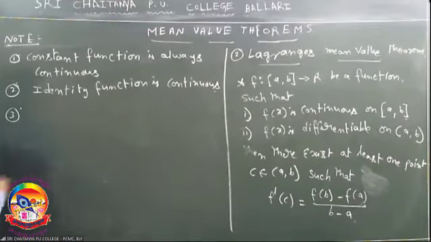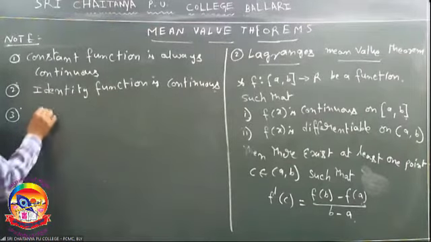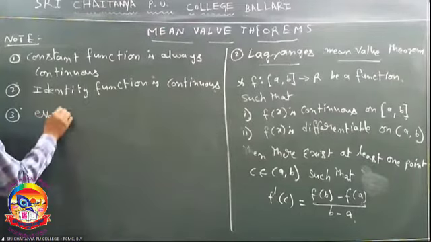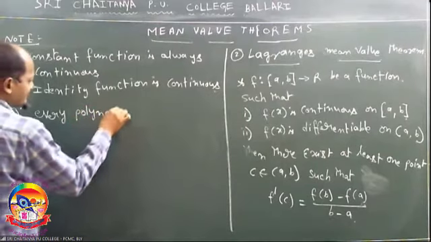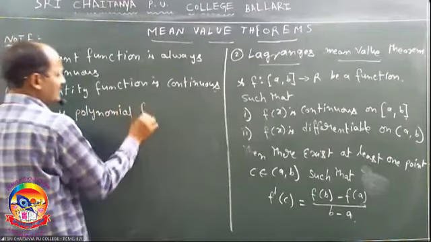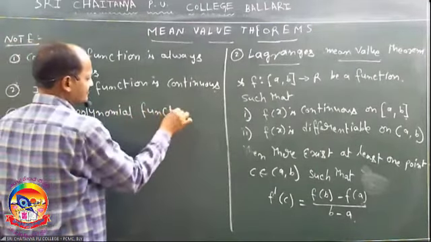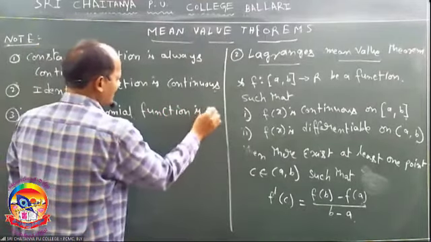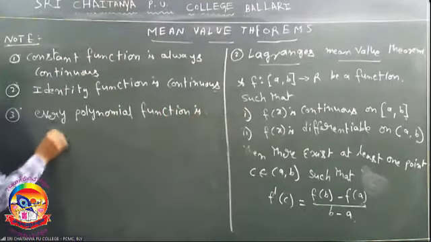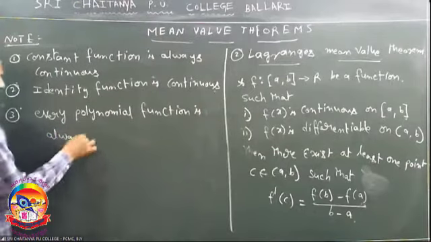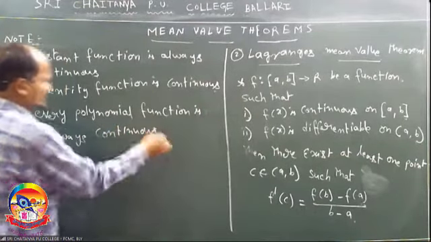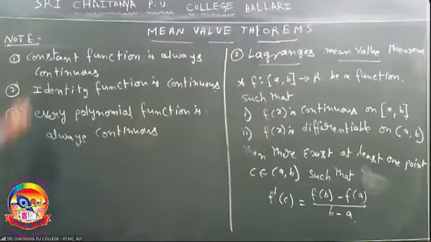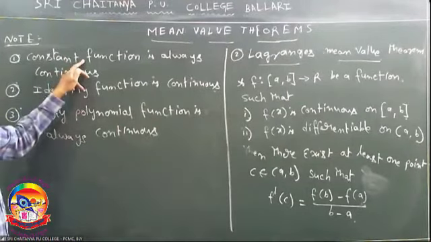Third one, every polynomial function is always continuous. You know that the constant function means any numbers 1, 2, 1 by 2, 1 by 3.